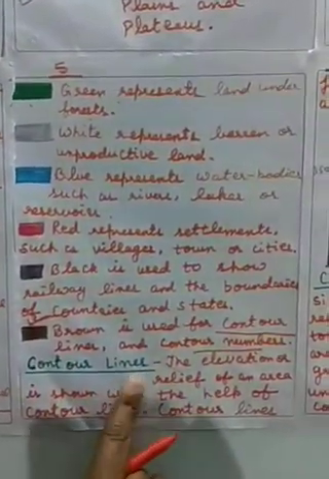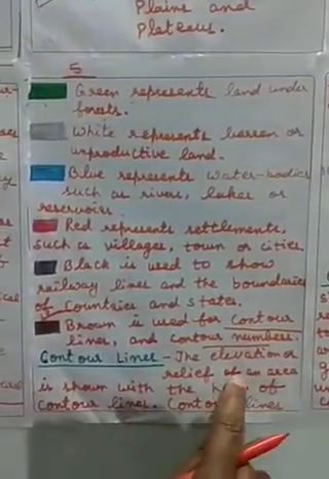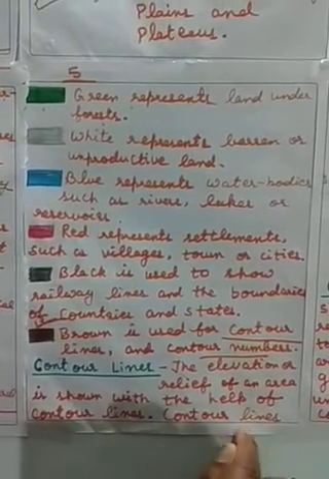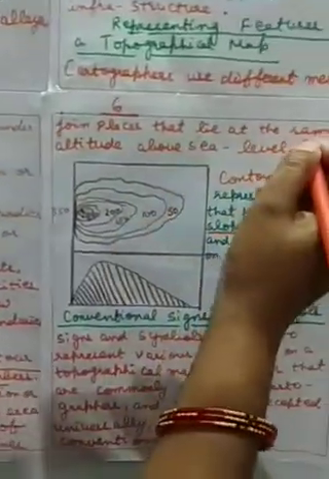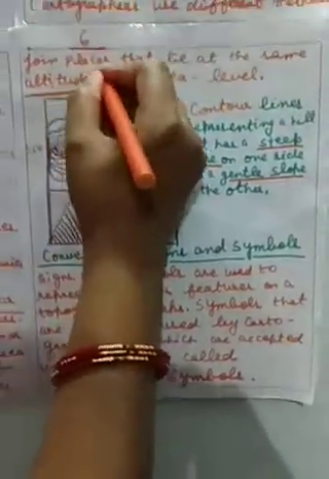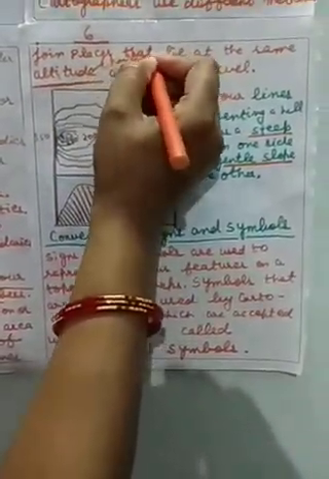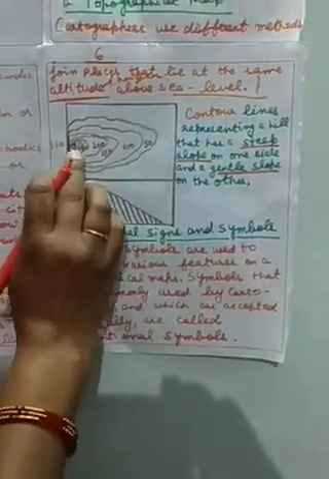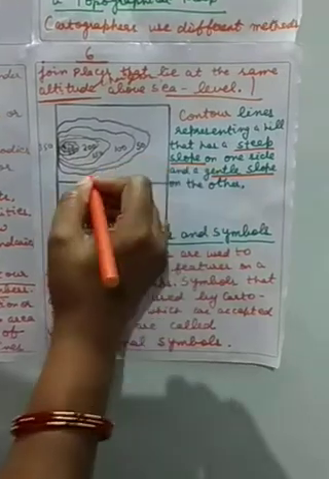Now the contour lines. The elevations or relief of an area is shown with the help of contour lines. Contour lines join places that lie at the same altitude. What is altitude? That is the height above sea level. I have shown you the contour lines. These are the contour lines.